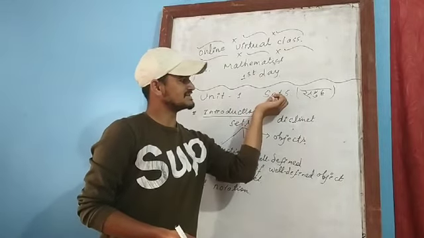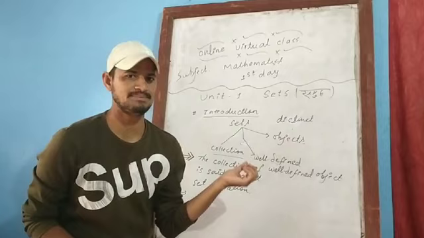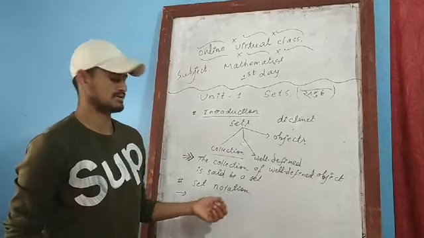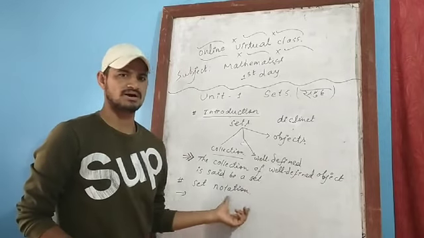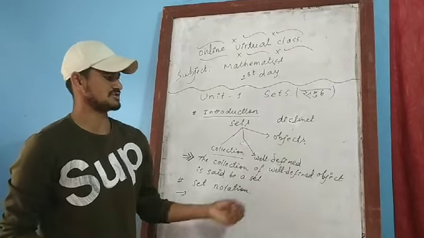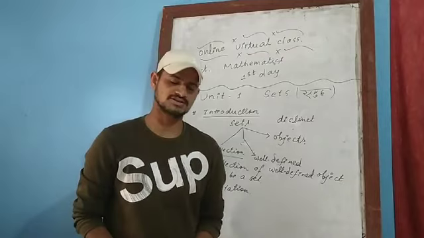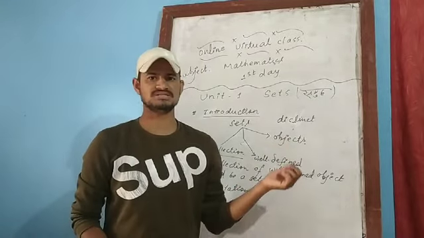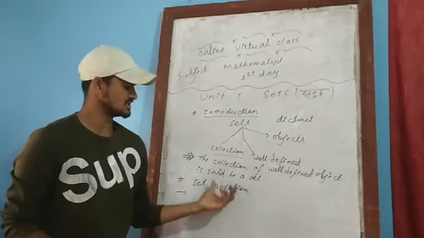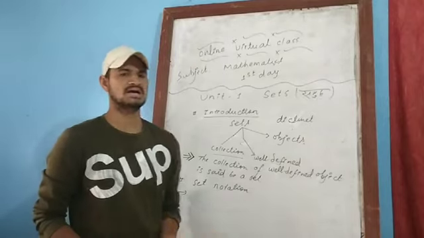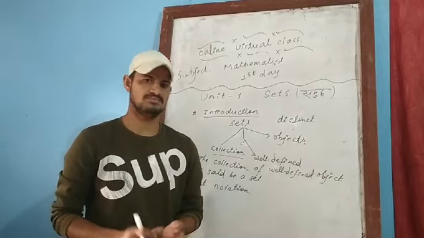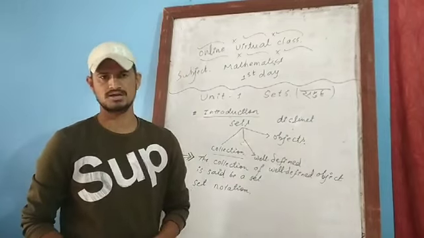That means the set is denoted by a capital letter. And by which letter? Any letter from A to Z. With any letter from A to Z we can denote this set. And its elements, we call members, or simply elements of the set. And those elements of the set can be represented by small letters, by separating with commas and enclosed by a curly bracket.